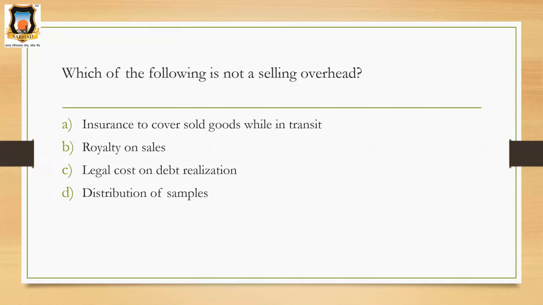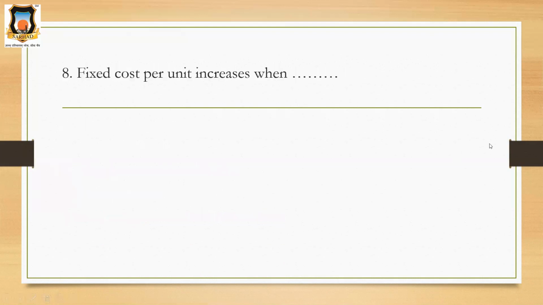Because whatever legal charges you are paying for your receivables, for your debt realization, whatever amount is due to you is not received on time, so you have filed, suppose, a case on that person, and whatever expenses you are spending are not related with your sales. Okay, and if we look at the fourth option, distribution of samples, yes, it is related with sales. Okay, it will increase your sales. So the correct option is legal cost on debt realization. So let's move towards the next question.